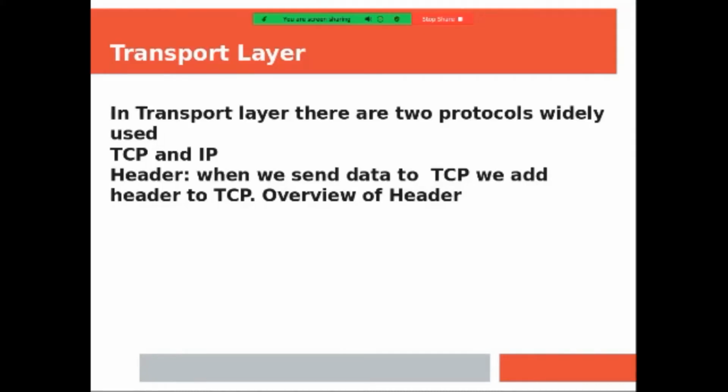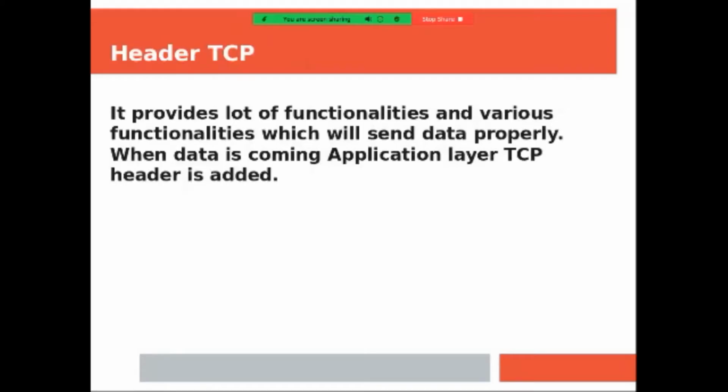In the case when data is coming from the application layer, a lot of data is coming from the application layer, and we need to divide the data into segments, and that job is done by the transport layer. The header provides various functionalities with which data can be sent properly when data is coming from the application layer. The transmission control protocol header is added.